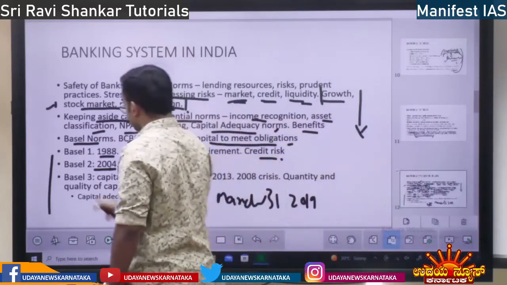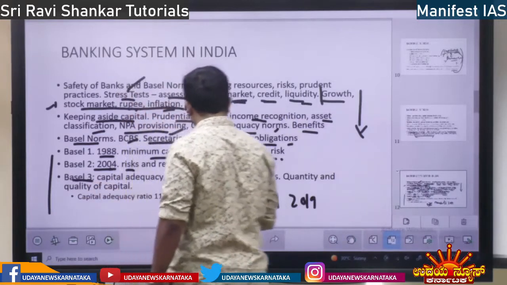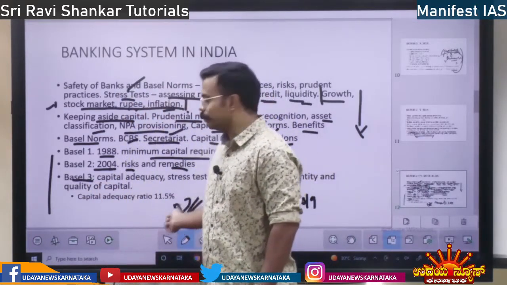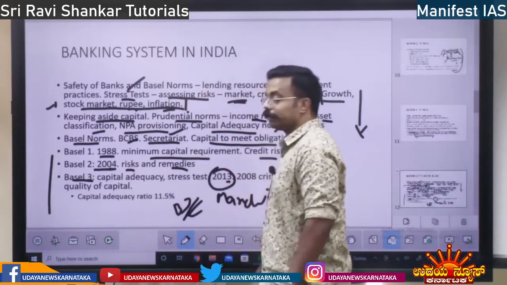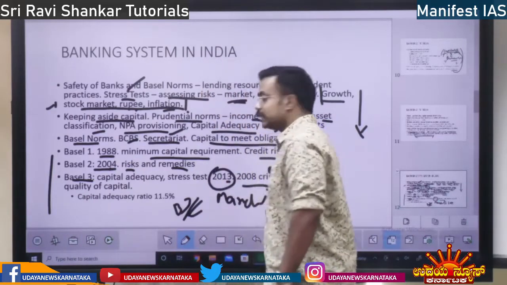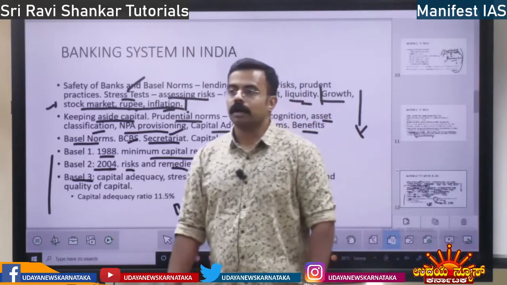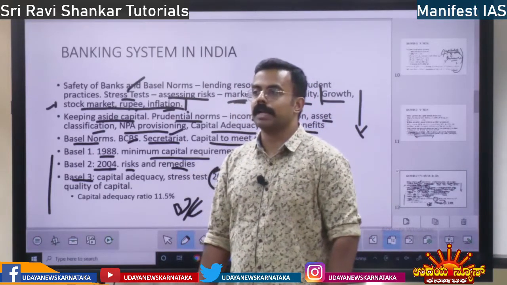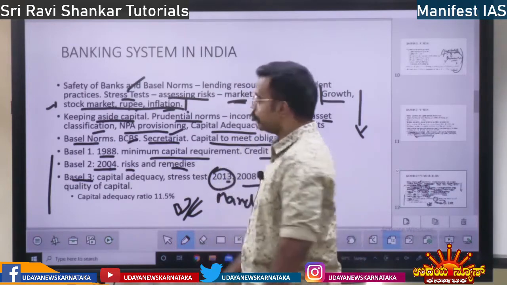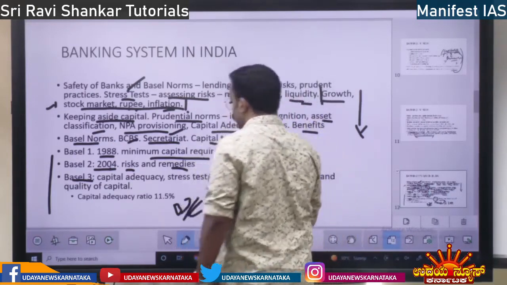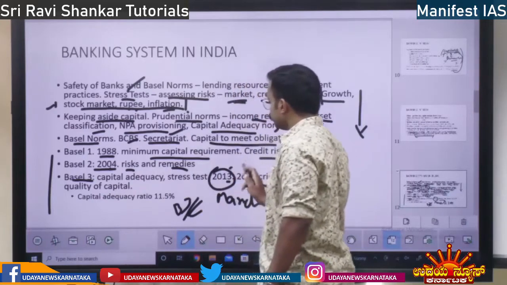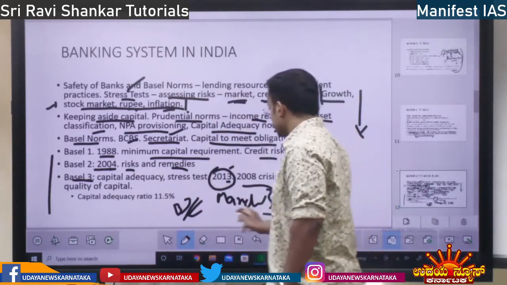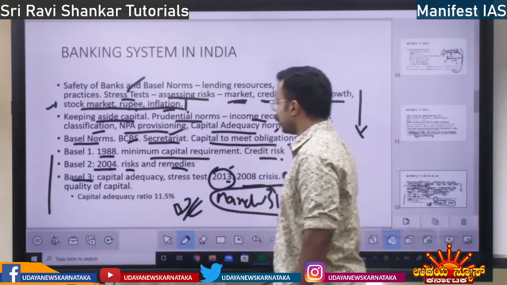Basel 3. It starts around 2009-10, but is implemented from 2013. Why? Because of the 2008 crisis, the financial crisis in America, Lehman Brothers, the subprime lending crisis. After that, they give these Basel 3 norms. So it takes effect in 2013. In India, we are completely Basel 3 compliant from March 31st, 2019.